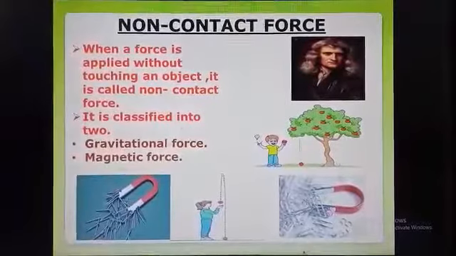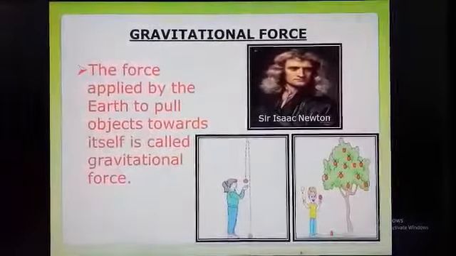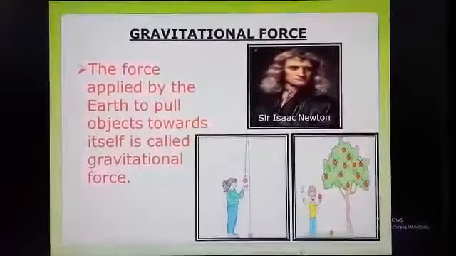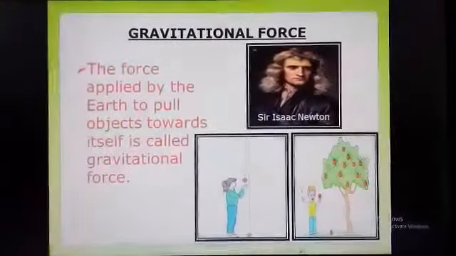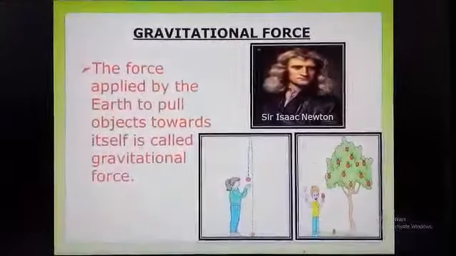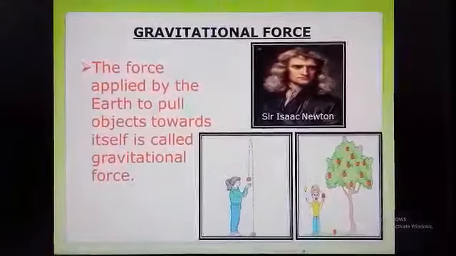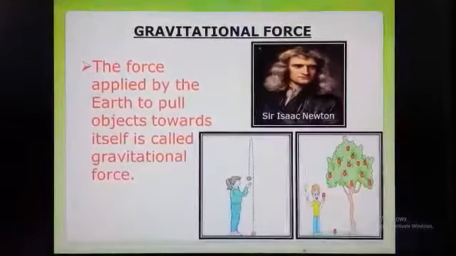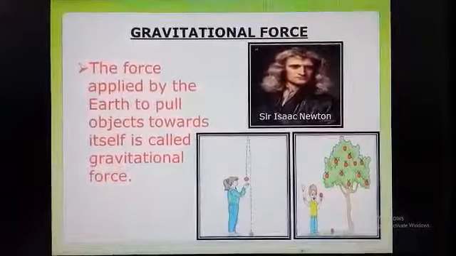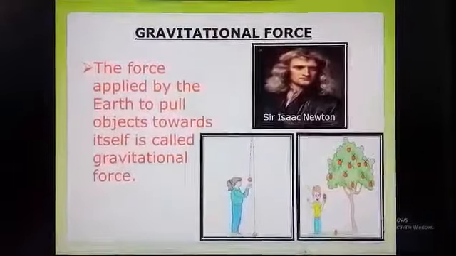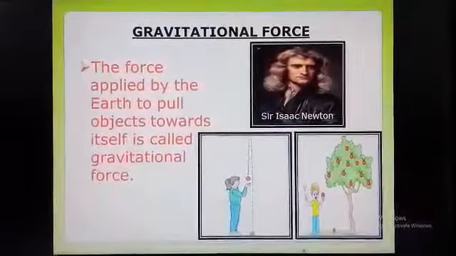What is gravitational force? The earth pulls all the objects towards itself. The force applied by the earth to pull objects towards itself is called gravitational force. For example, when a ball is thrown towards the sky, it returns back to the earth due to the gravitational force. The gravitational force was discovered by Sir Isaac Newton.